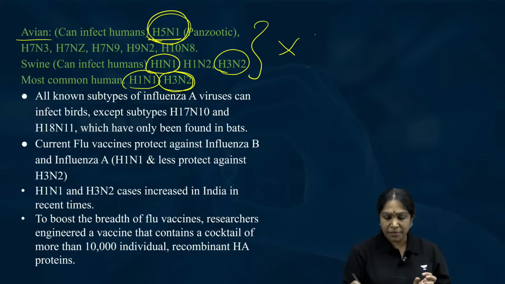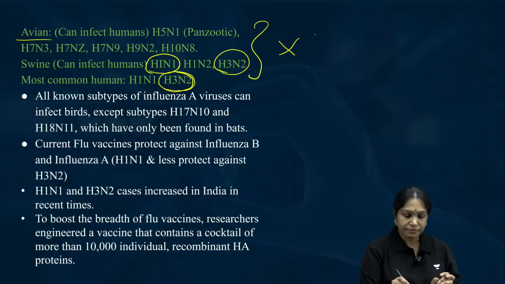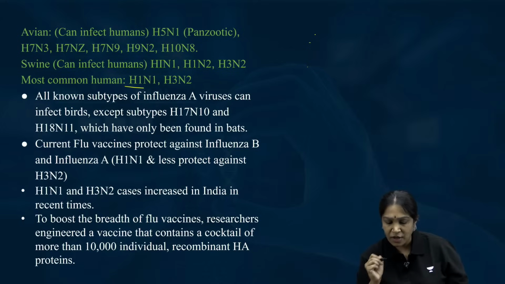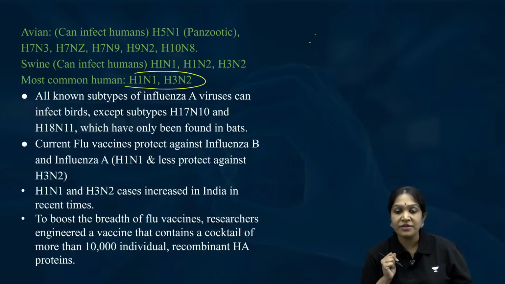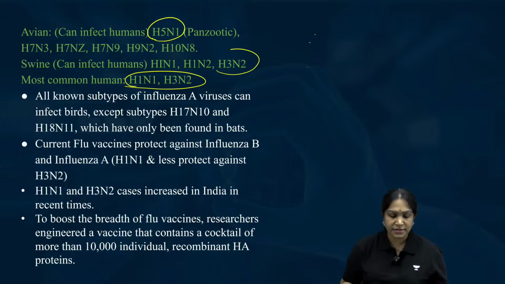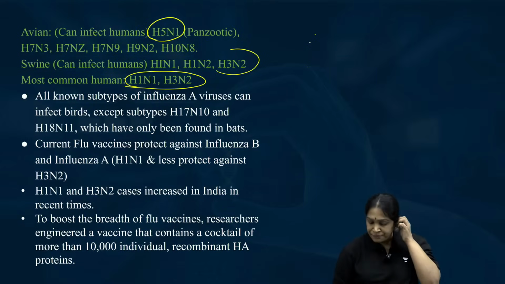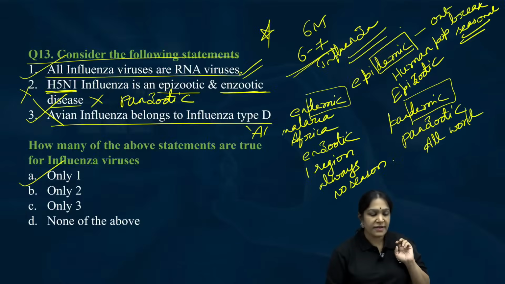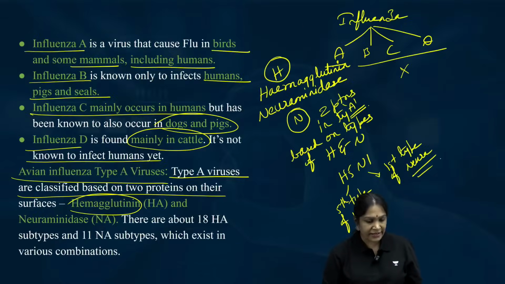What you have to remember: H1N1 swine flu, H5N1 bird flu, and H3N2 is also important. That's it. Now, this is the story of influenza viruses and the answer is already there.